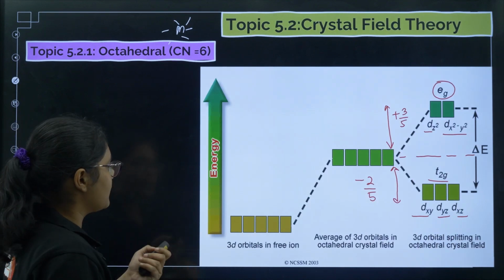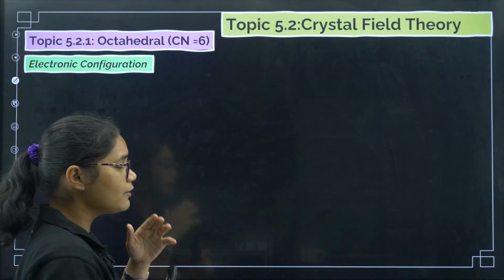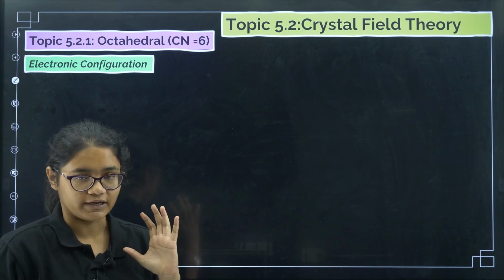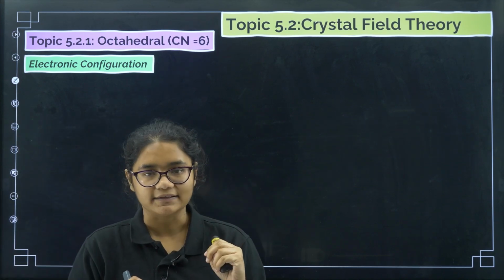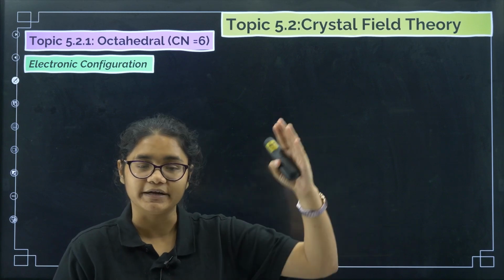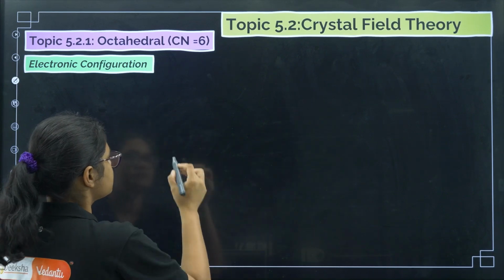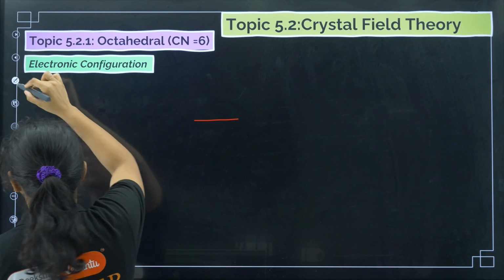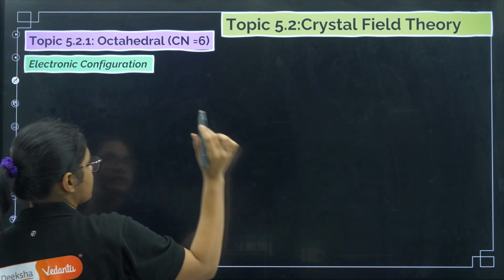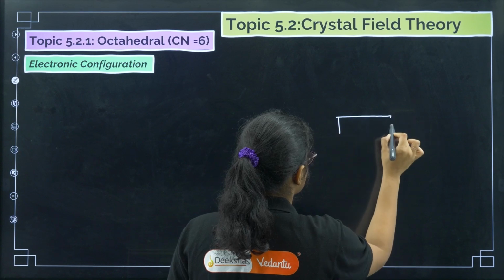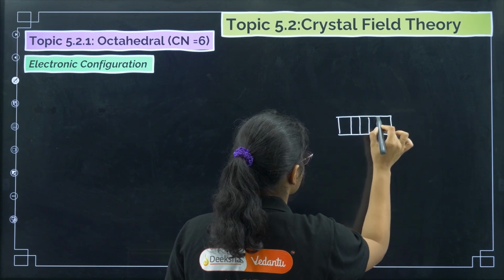Okay, now we have to know the electronic configuration. Now see, if it is a weak field ligand, the splitting will be less. If it is a strong field ligand, the splitting will be more. Okay, so now suppose these are your 5 d orbitals, 1 2 3 4 5.